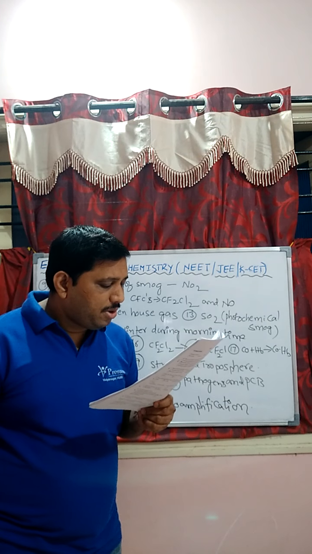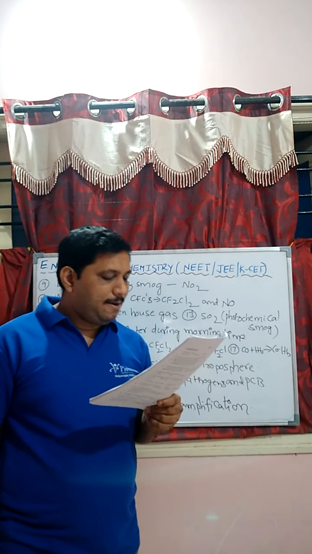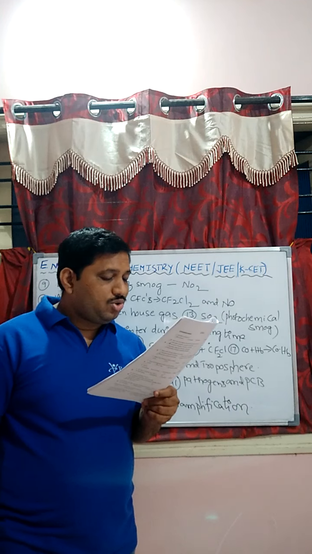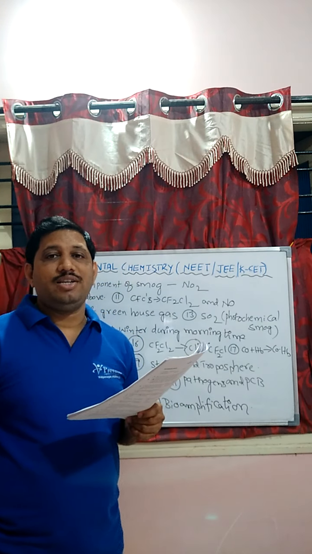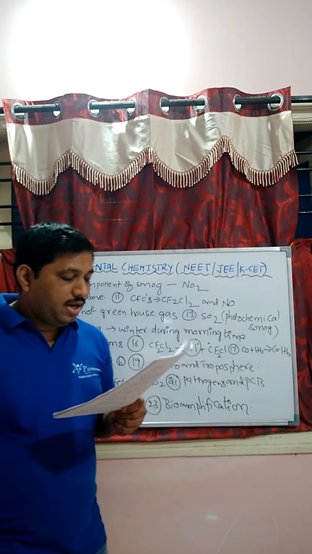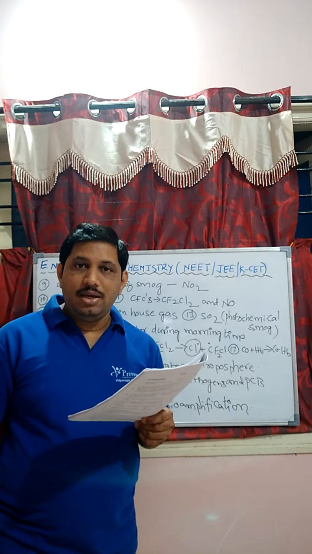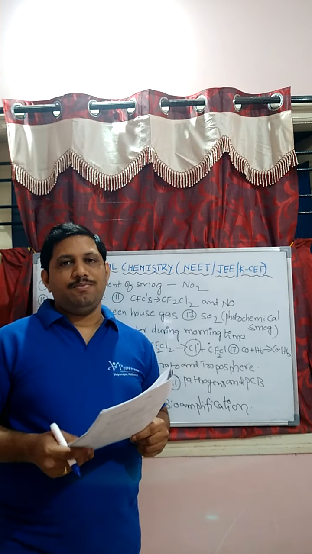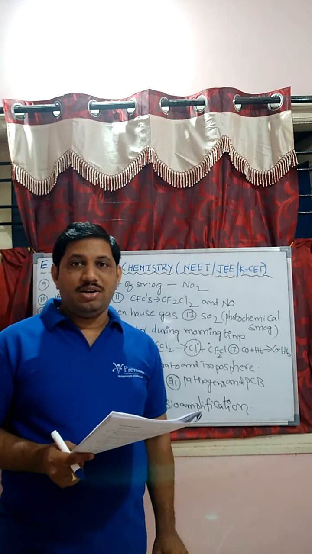The basic component of smog is PAN, peroxyacetyl nitrate, PBN, polybenzoic nitrate, nitrogen dioxide, or all of these, students. Here NO2 is the basic component of photochemical smog. Carefully concentrate, students.